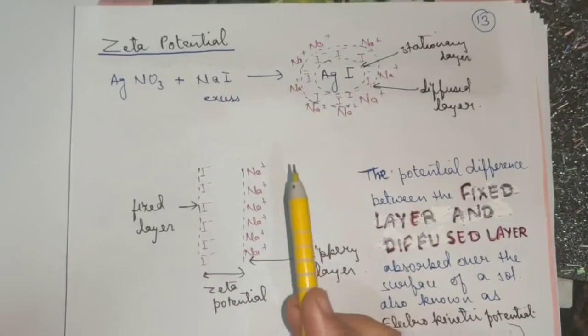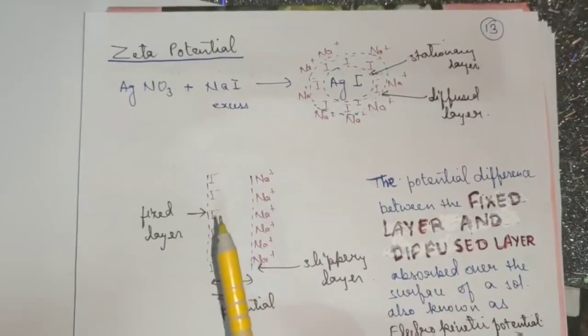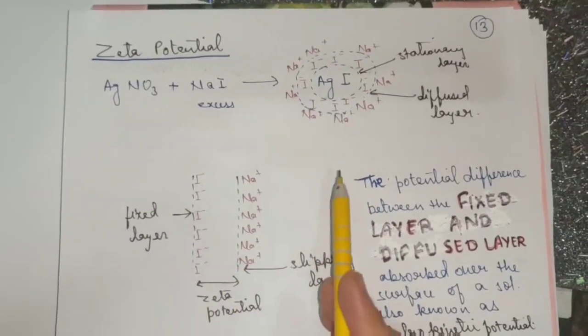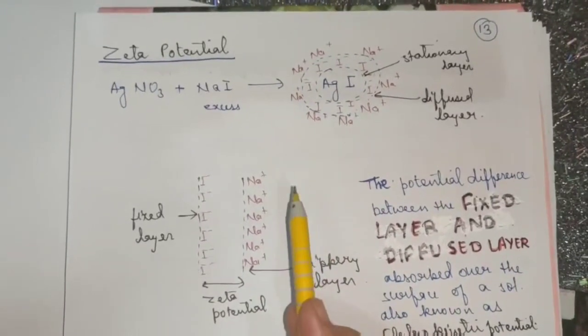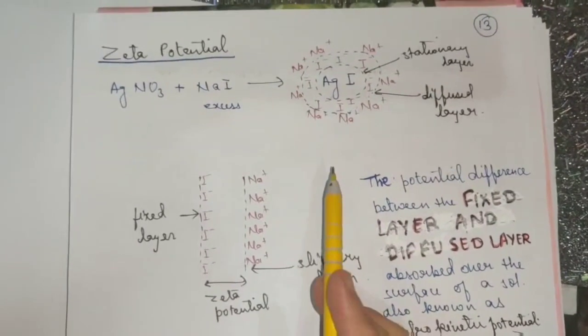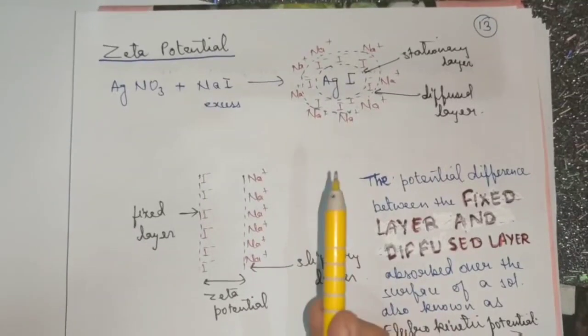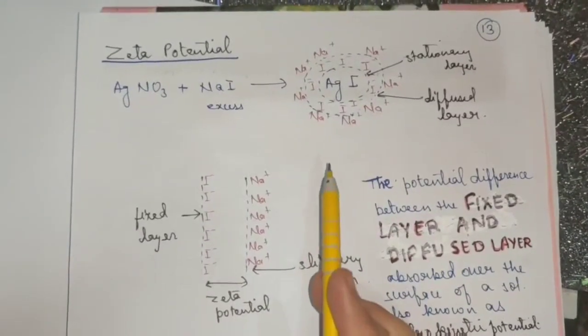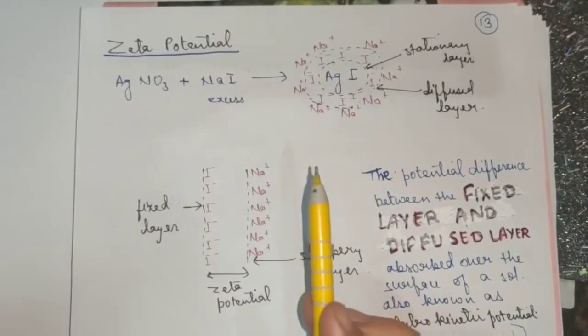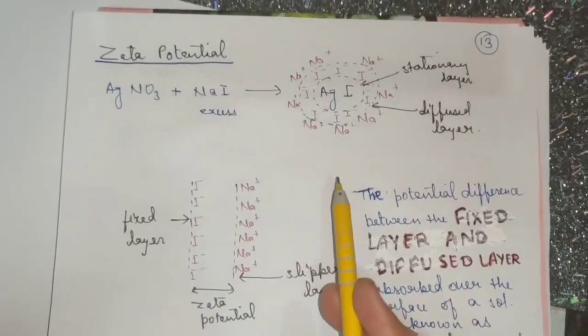Peptization means what? It means the conversion of freshly prepared precipitate into a colloidal solution by shaking it with a suitable electrolyte, and preferably that electrolyte should have a common ion that is present in the sol. So children, that is very important.